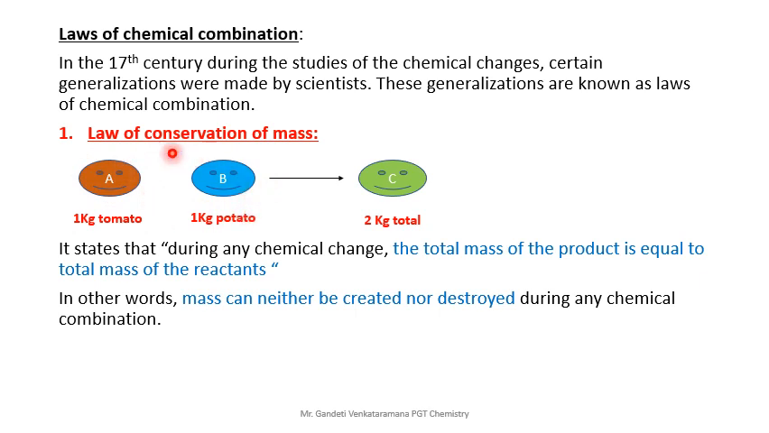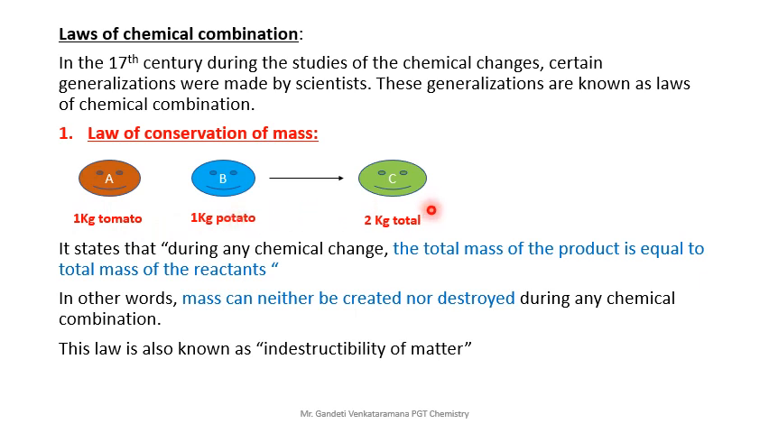So what is the mass here? 1 kg plus 1 kg, 2 kg mass is there. What mass are you getting here? 2 kg only. So are you getting extra mass? No. So mass can neither be created nor destroyed. Whatever you have, 2 kg mass, exactly you are getting here also 2 kg mass of the product.